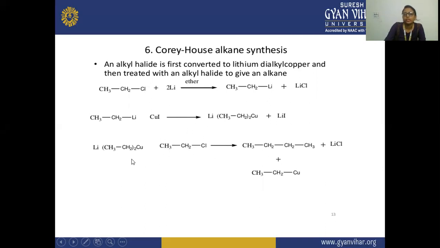Then there is a formation of the alkane plus lithium chloride, and alkyl copper is formed here. So this is the formation of alkane by the Corey-House reaction, known as Corey-House alkane synthesis.